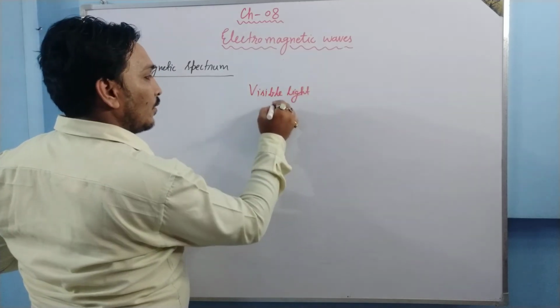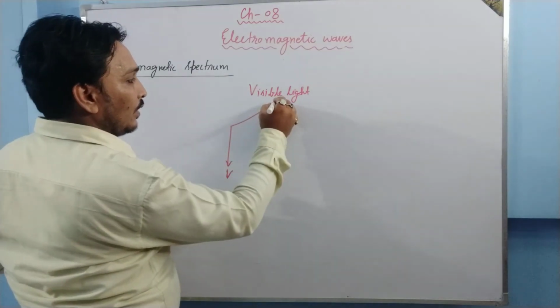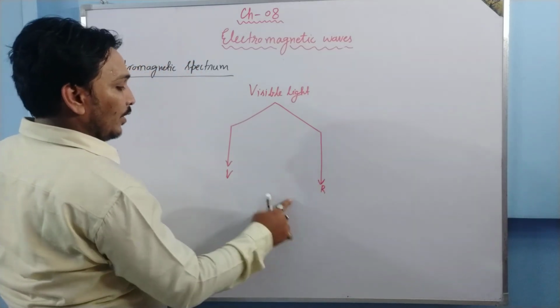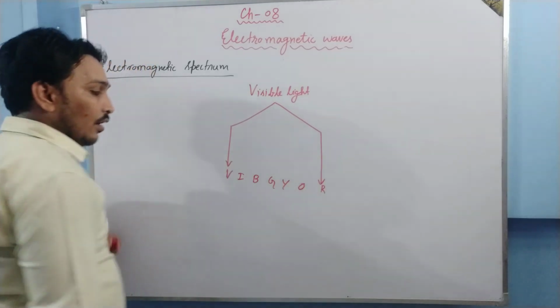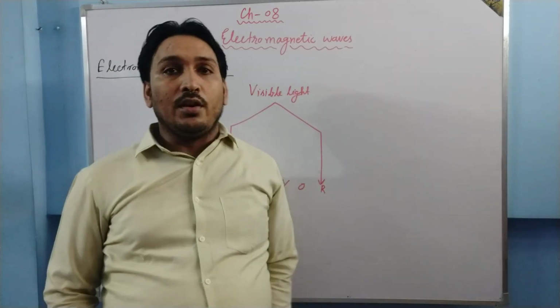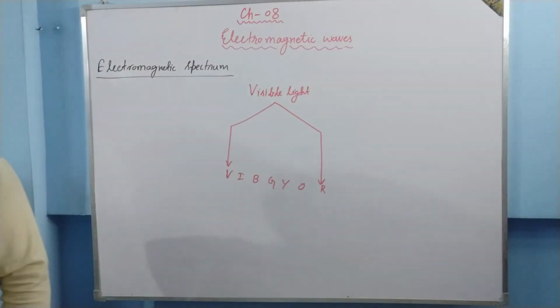Visible light starts with violet and ends with red. The intermediate colors are indigo, blue, green, yellow, orange. We always remember that as VIBGYOR. Before visible light and after visible light, there is so much spectrum to study.